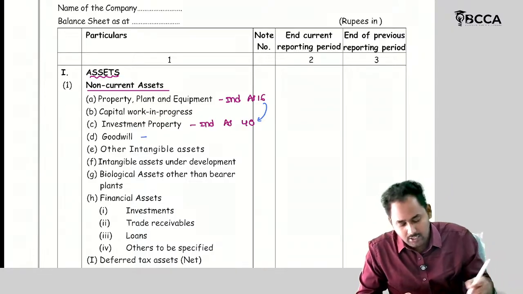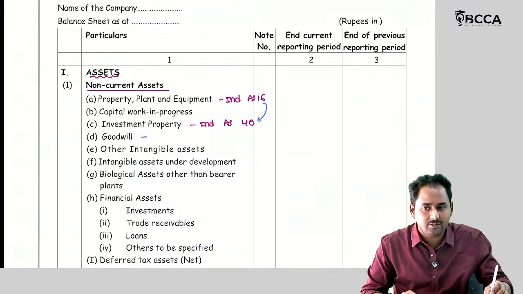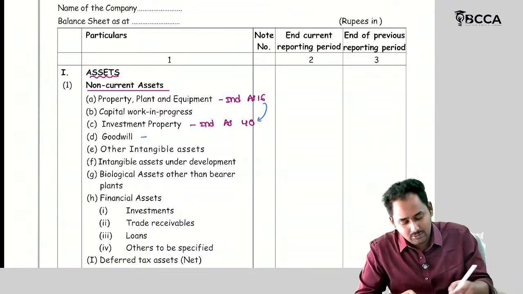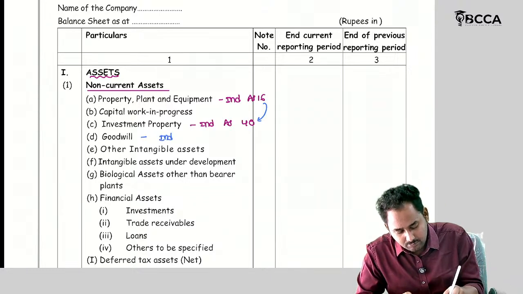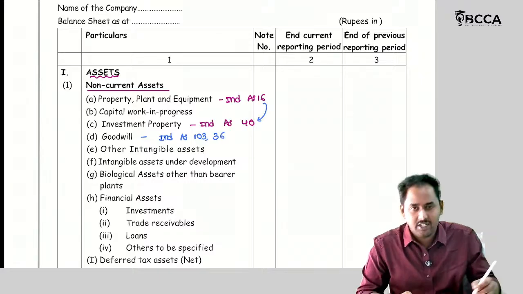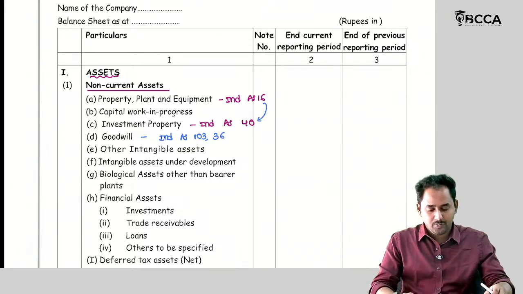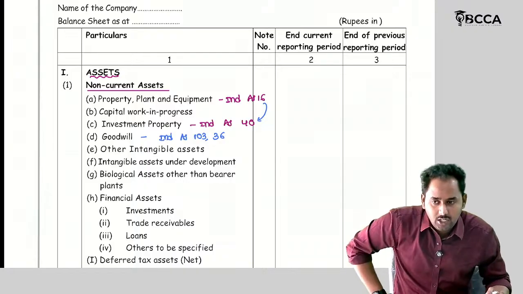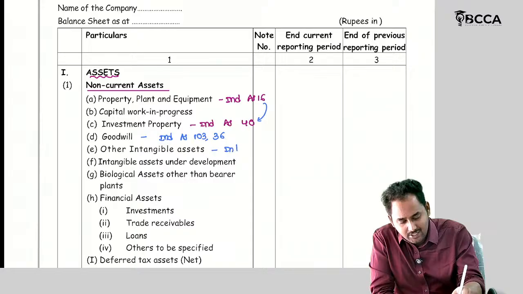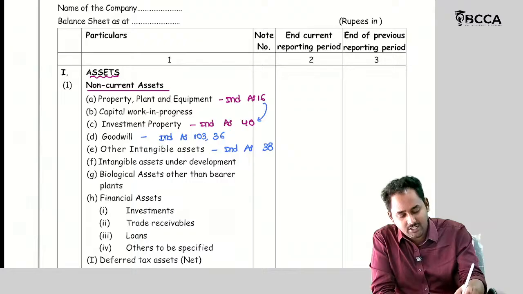Then goodwill. Goodwill arising in which standard? Goodwill is going to arise in Ind AS 103, and it is going to be impaired as per Ind AS 36. So with respect to goodwill, Ind AS 103 and 36 are applicable. Then other intangible assets are covered by Ind AS 38, and intangible assets under development are also dealt with by Ind AS 38 only.